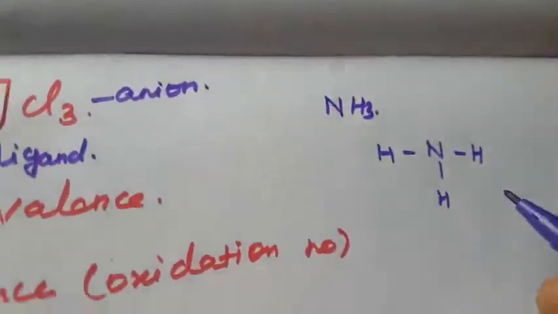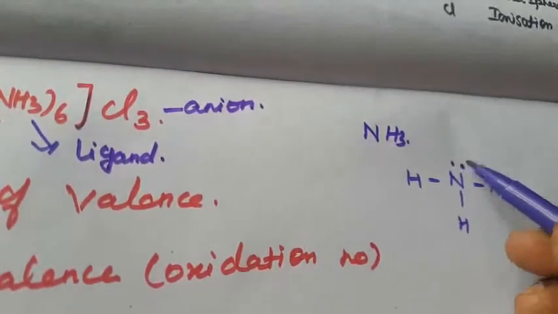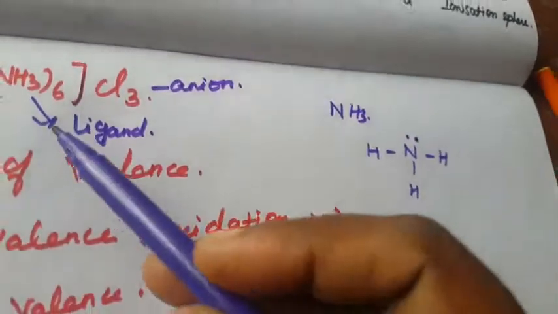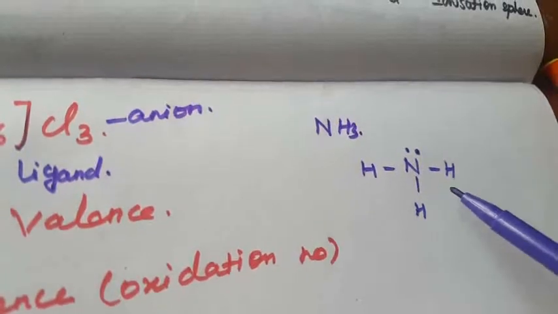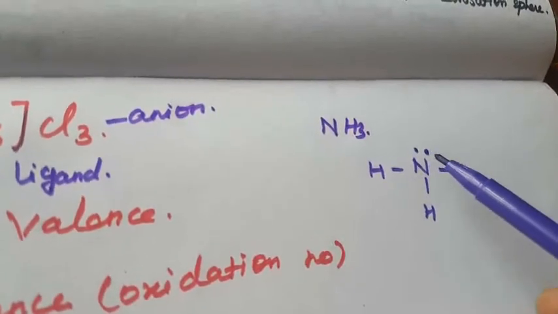Here that is NH3. This N contains a lone pair of electrons. So this is ammonia, right? Each ammonia contains one lone pair of electrons, so here there are 6 ammonia.